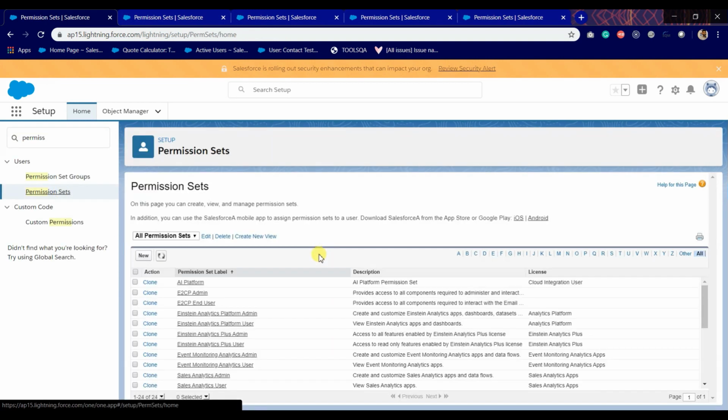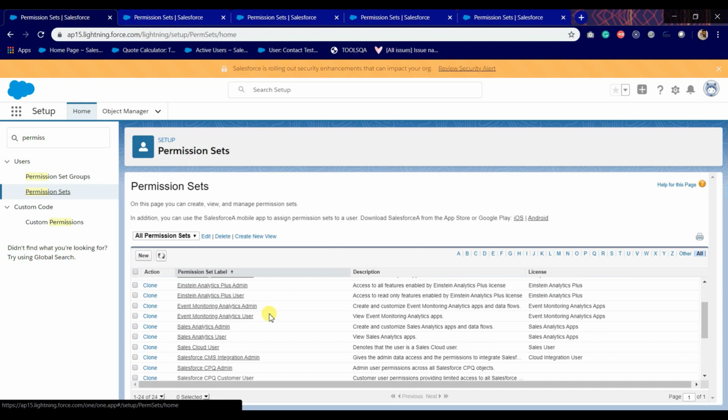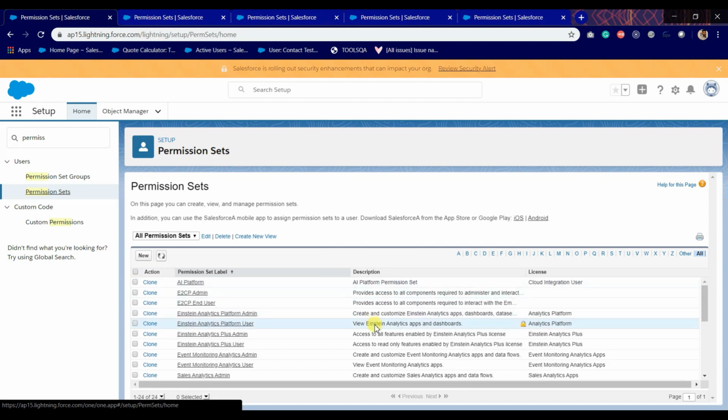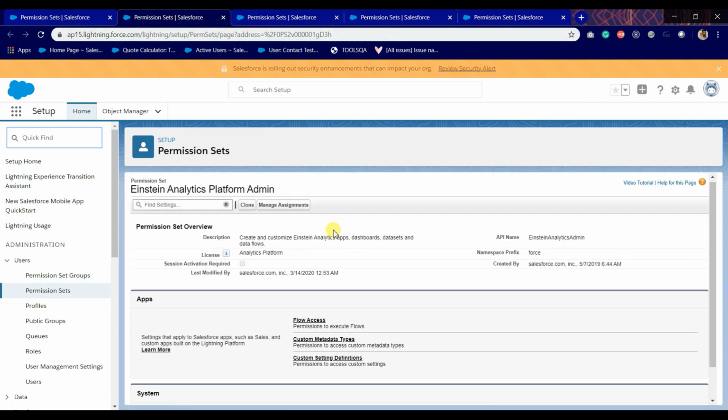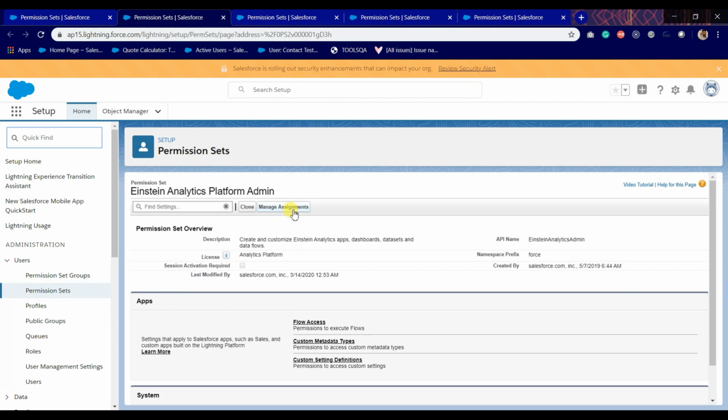I have assigned a couple of permissions which we need to upload data. These are the permissions which you need to assign, and I have opened them in other tabs as well. Click on manage assignments, then choose the particular user and assign it.